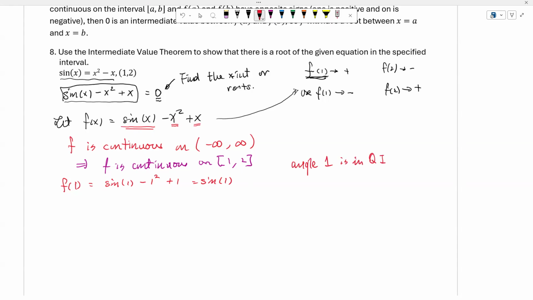That means psi of 1 is positive. Or you could actually look at the graph. 1 is a number before pi over 2, right? So again, you will see that it is positive.